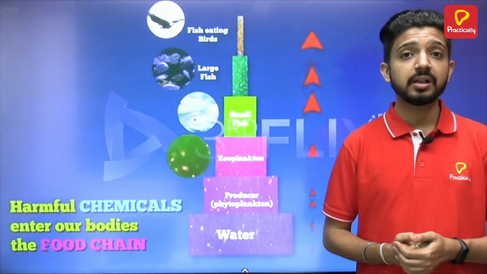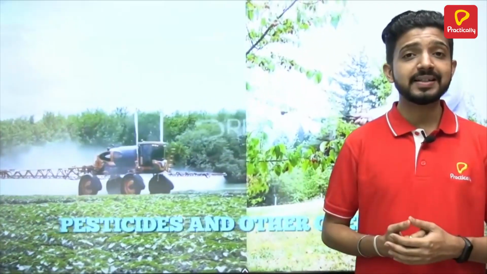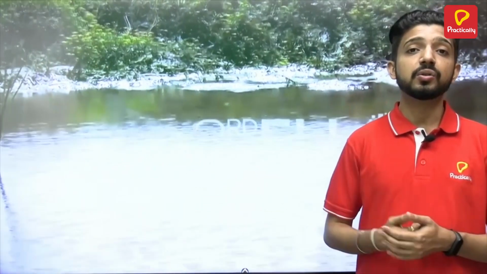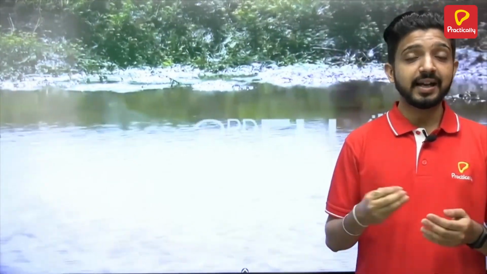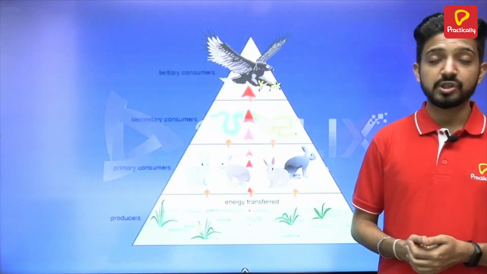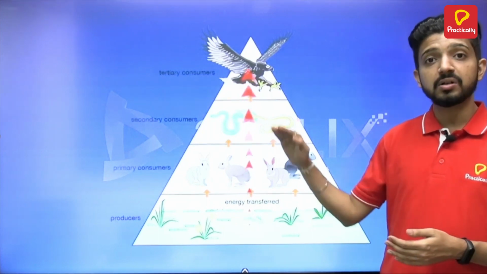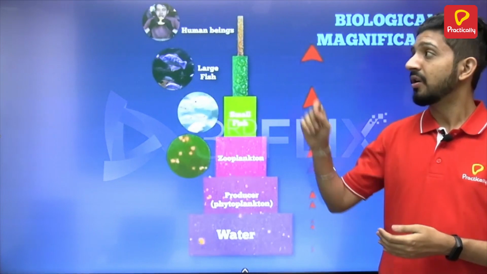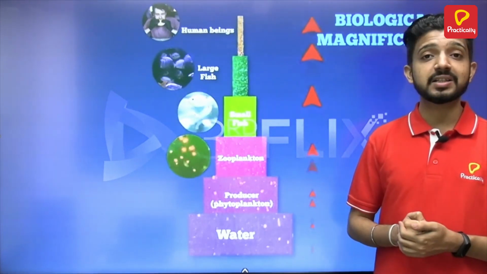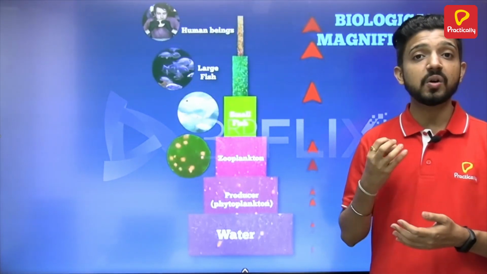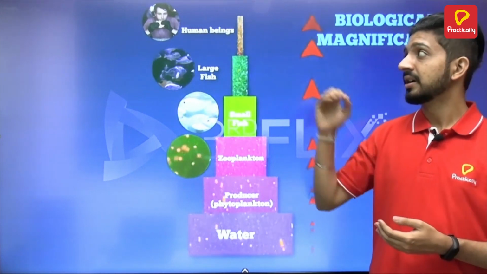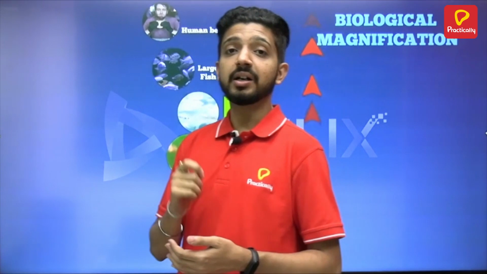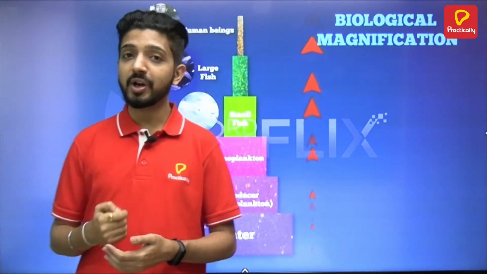For example, some of the harmful chemicals and pesticides which are sprayed on the plants get washed off through the water, and by that they enter into the food chain, and then they are passed on to the higher trophic levels, and human beings constitute the topmost trophic level, and that's why such harmful chemicals can concentrate more in the tertiary consumers, and this process is called biological magnification or biomagnification.